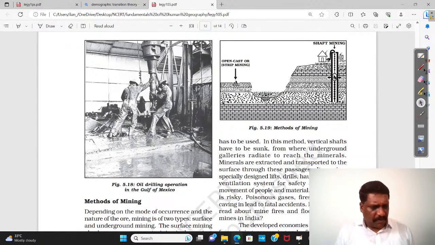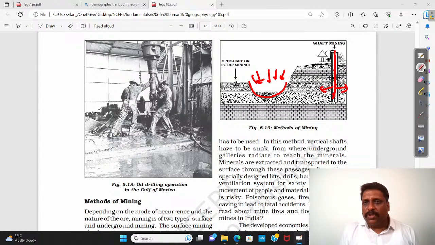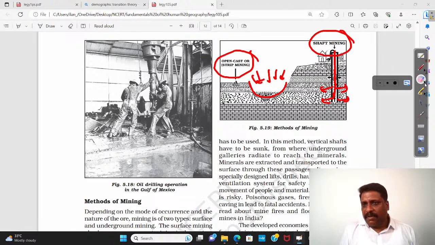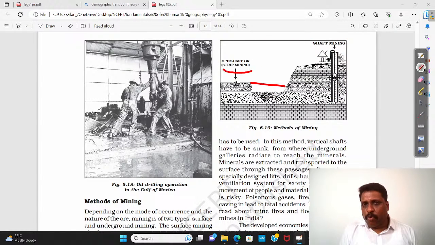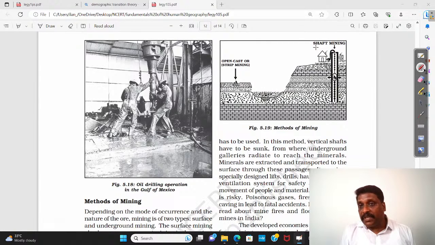What you see here, for example, you call them open cast mining. Surface of the earth, you dig it. You call them open cast mining. Where somewhere you'll be having a shaft and drilling deep and venturing out, this is what you call shaft mining. These are the two types of mining we have. If the minerals are available on the surface itself, you'll go for open cast mining. If the minerals are available deep inside the earth, you'll go for shaft mining. And not only that, even in a wetter location, if the location is very wet but still good minerals are there, you'll go for shaft mining as such.